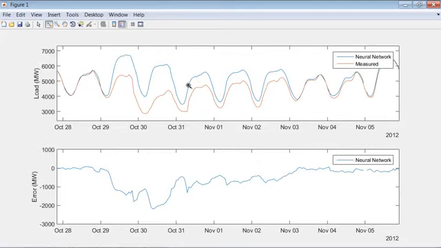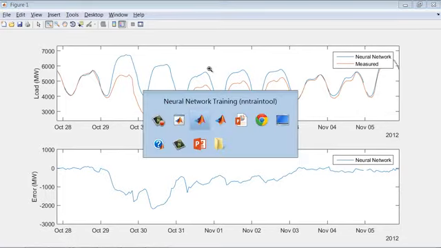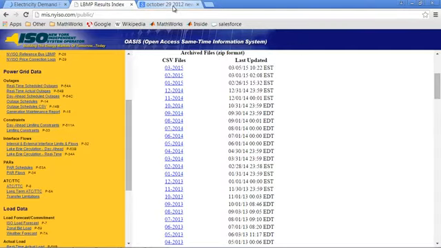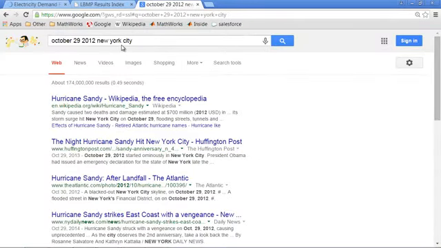So what was going on here? Well, we need to play a bit of detective work. First time I looked at this, I had no idea what was going on. So I saw that this was October 29th, 2012 in New York City. So I actually just hopped over to Google and I typed in October 29th, 2012 New York City. And this is when Hurricane Sandy hit.